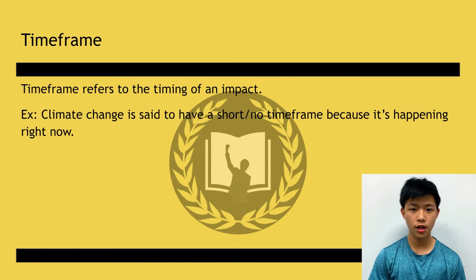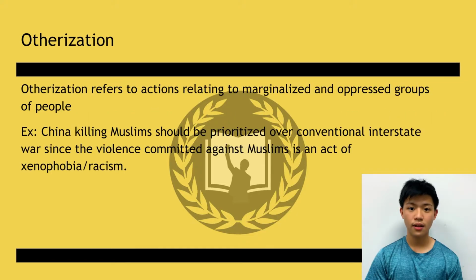The second thing we'll be talking about is timeframe. Timeframe simply refers to the timing of an impact. For example, climate change is said to have a short or no timeframe at all because it is happening right now. The next thing we will be talking about is otherization.